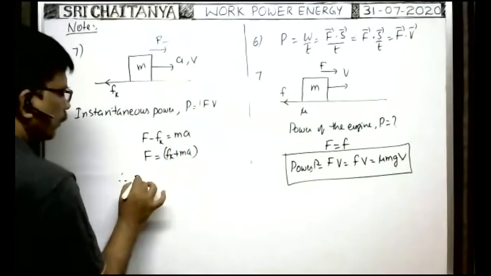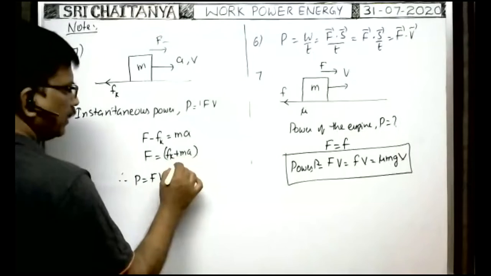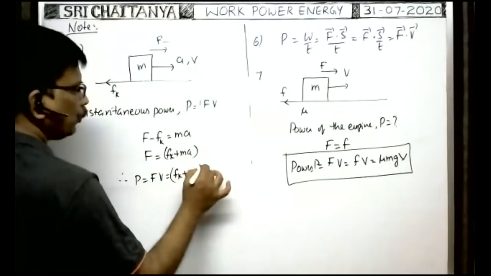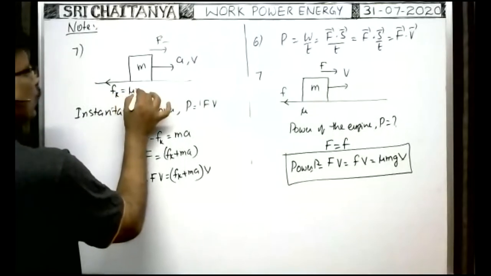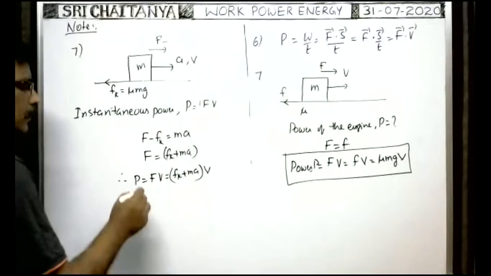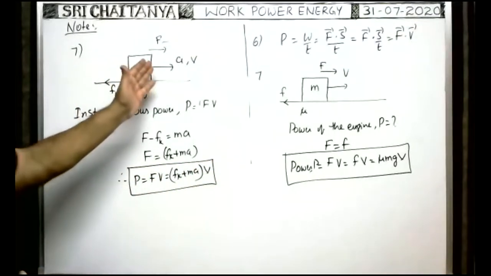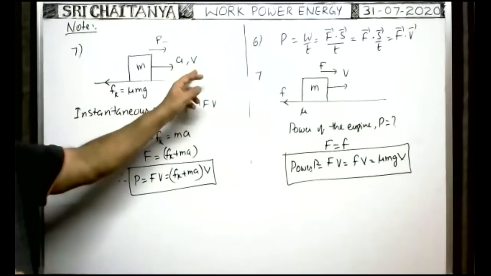Therefore, instantaneous power is equal to F into V. F is not given, so F means Fk plus ma, times V. Suppose Fk is also not given, we can write Fk as mu into normal reaction, that is mu mg. So this is the instantaneous power utilized by the engine to move with an acceleration A, at the instant whenever its velocity is V.